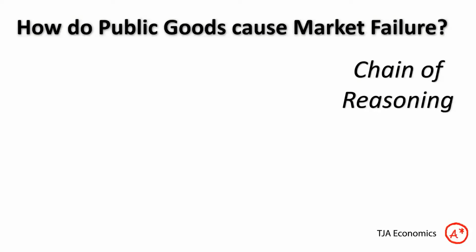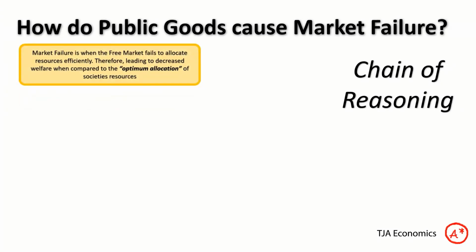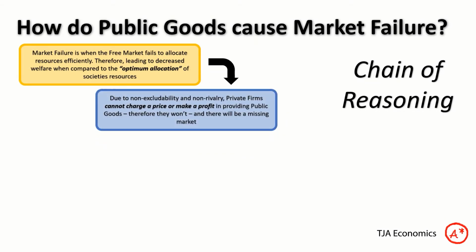Let's specifically look at market failure then. Put it in a chain of reasoning. Market failure is when the free market fails to allocate resources efficiently, therefore leading to decreased welfare when compared to an optimal allocation of resources. Due to non-excludability and non-rivalry, private firms cannot charge a price or make a profit in providing public goods. Therefore they won't, and there will be a missing market.